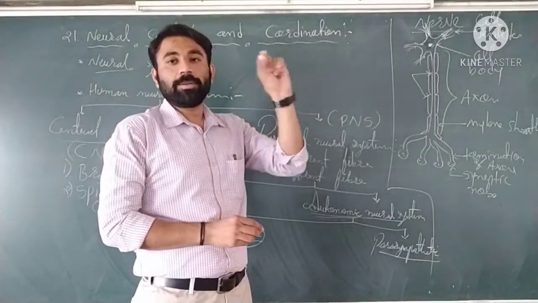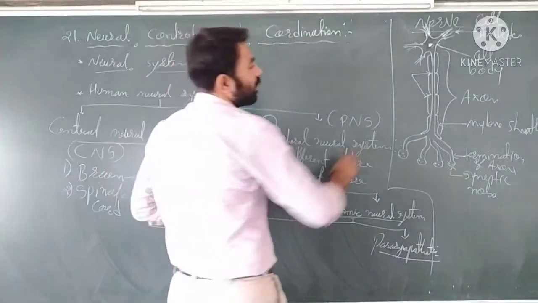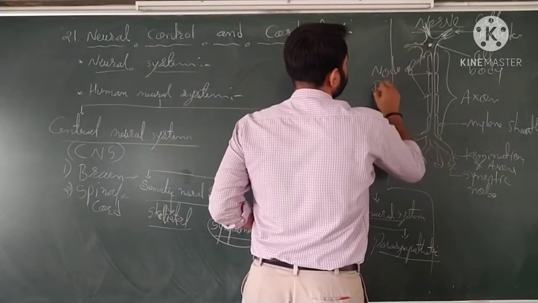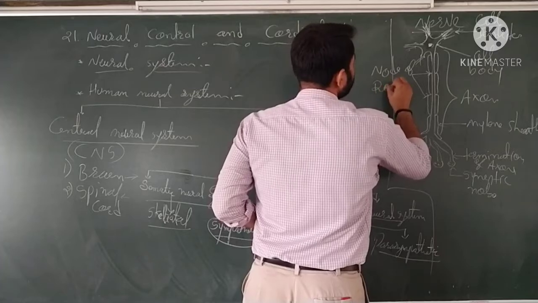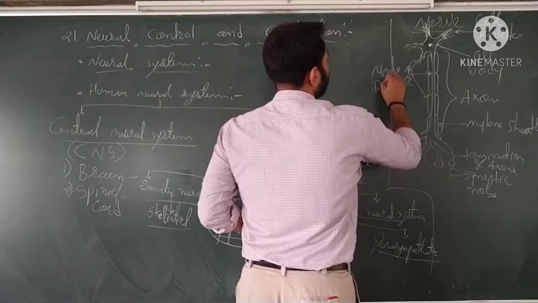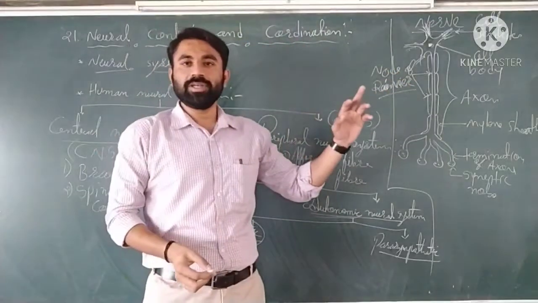The part where there is no myelin sheath and there is empty space is known as the node of Ranvier.